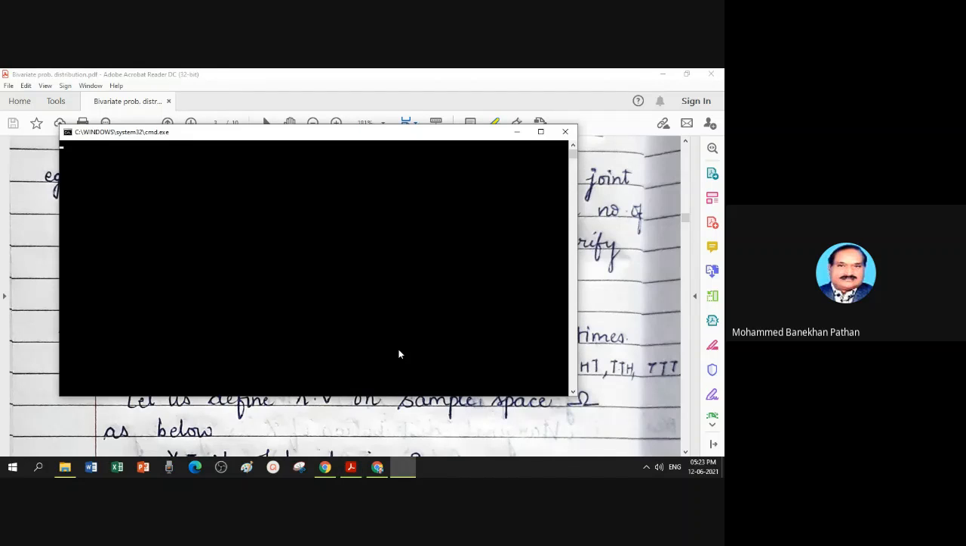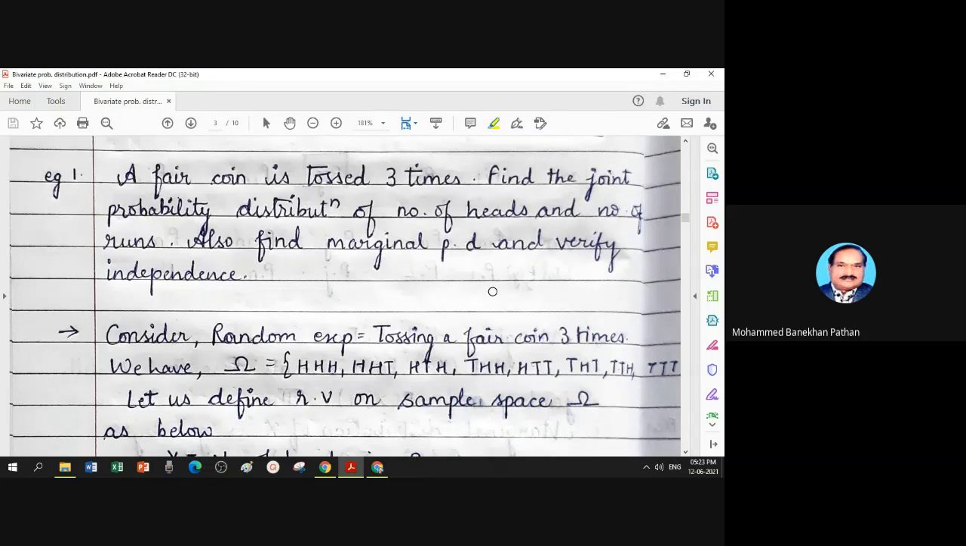We define two functions, two random variables, on each sample point of a sample space. And then we study the concept of probability. And that is why the title of the chapter is Bivariate Discrete Probability Distribution.